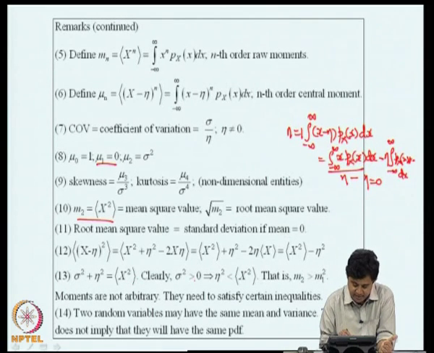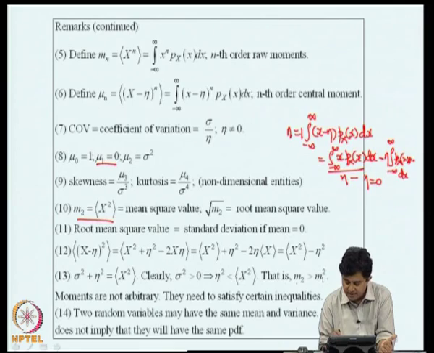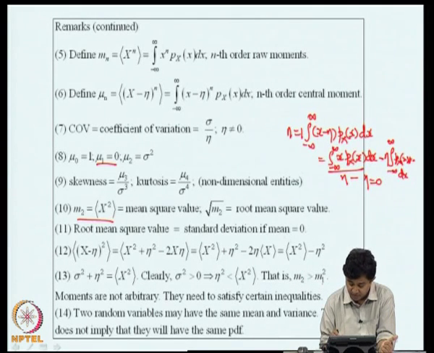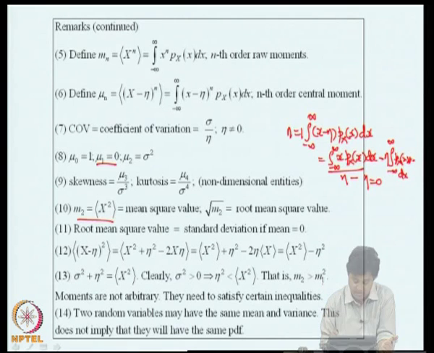Since sigma square is greater than 0, it implies that the mean square value has to be greater than eta square. That is, the second moment M2 must be greater than or equal to the square of the first moment, or in other words, the moments of a random variable are not arbitrary. You cannot arbitrarily assign moments to a random variable; they have to satisfy certain inequalities.